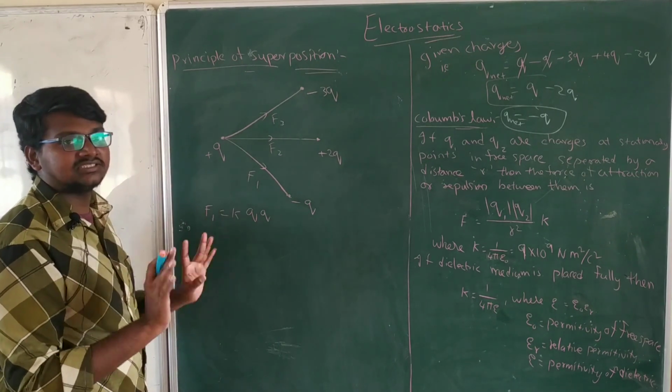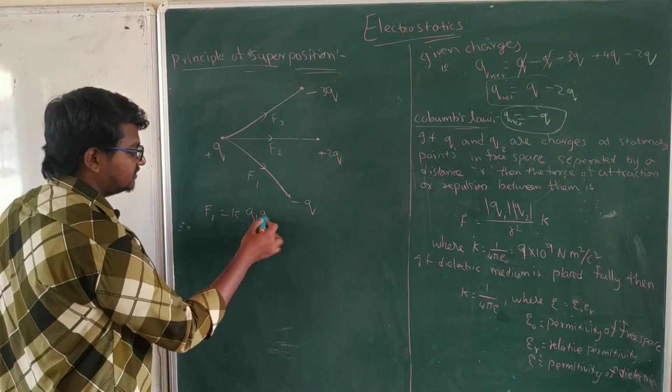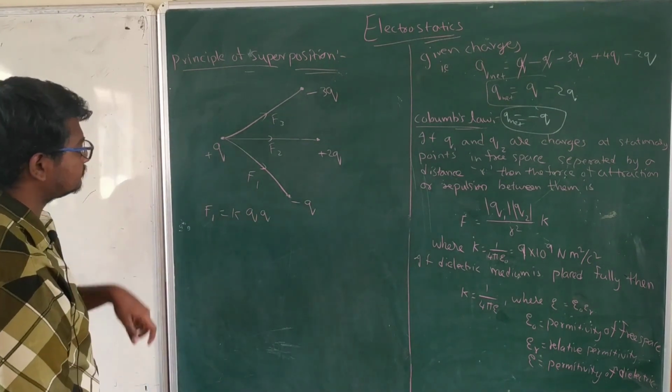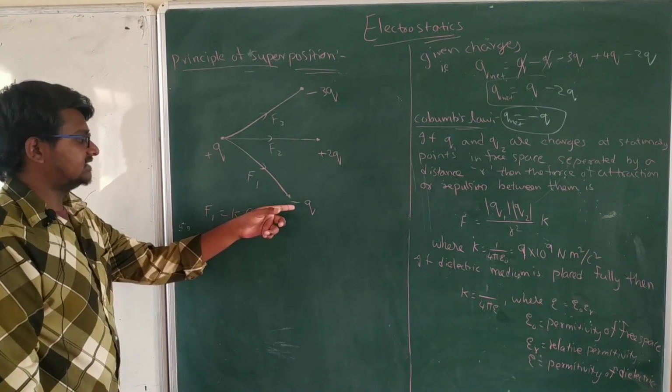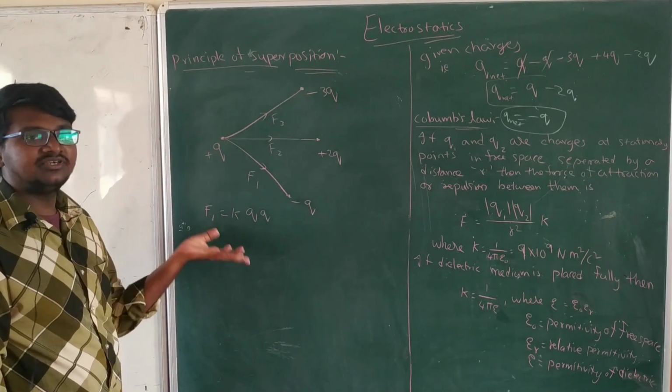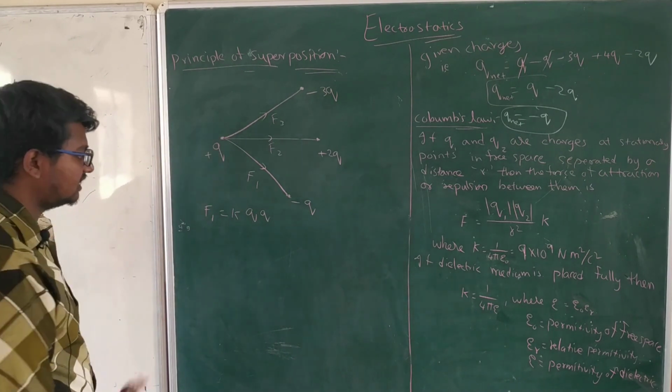Don't think plus Q and minus Q will get cancelled; it's not like that. We just have to take their magnitudes only. As this is minus and this is plus, there will be an attraction force between them.